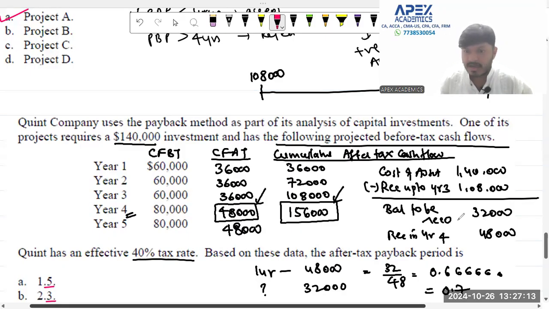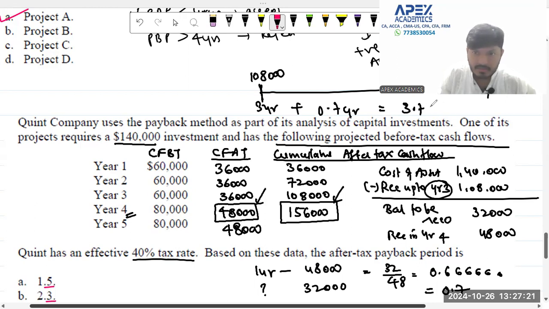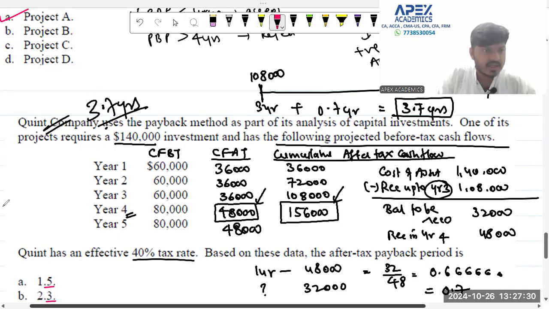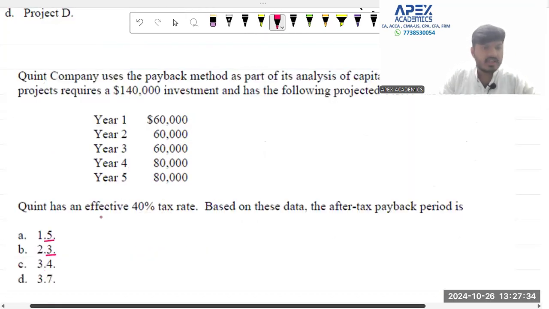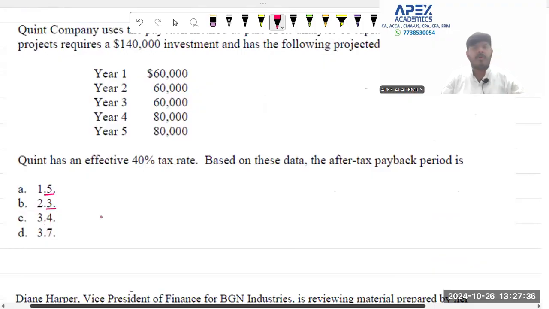Therefore, what will be my payback period? Up to year 3, means year 3 is over here. Year 3 years plus 0.7 years. So my payback period becomes 3.7 years. What is my payback period? My payback period for Quint and Company is 3.7 years. We need to look for that as the answer. And let us go here and see that we have got the answer 3.7.